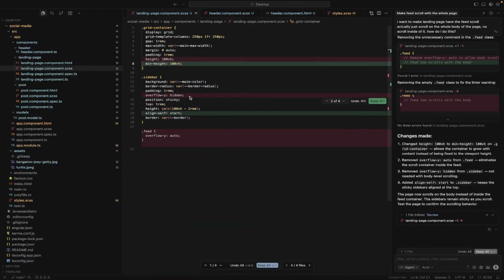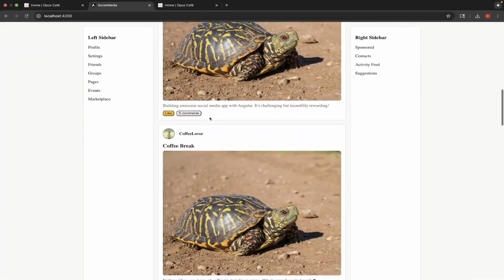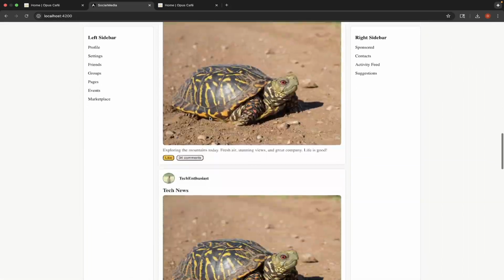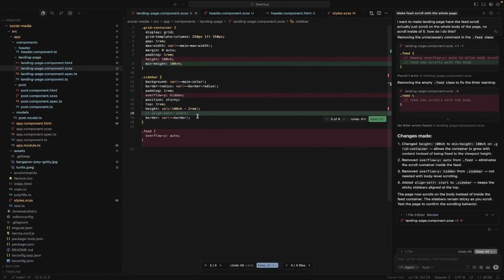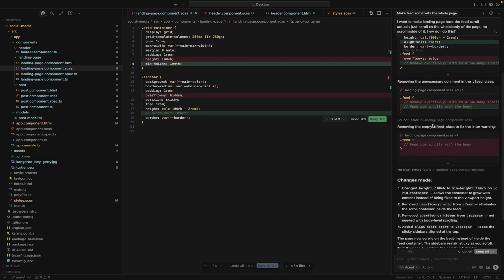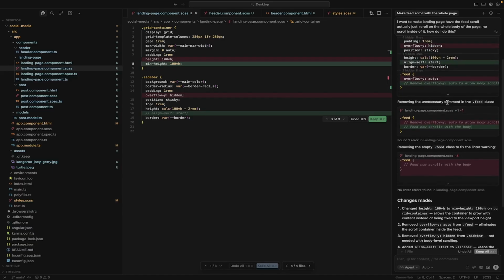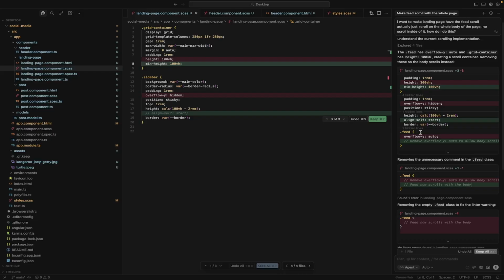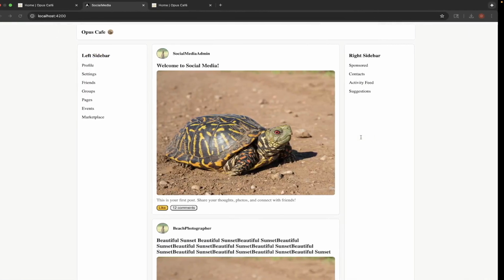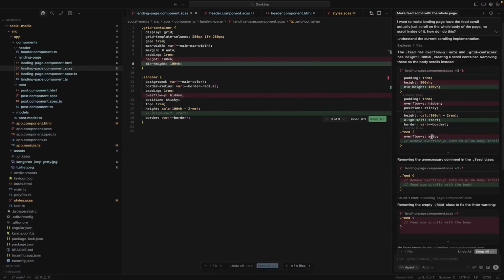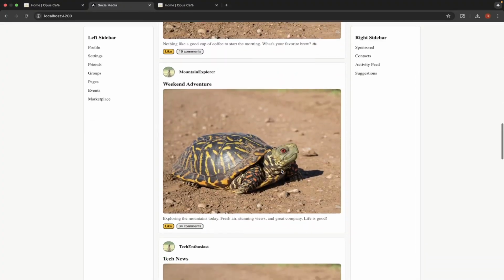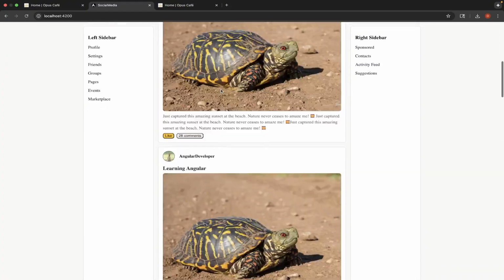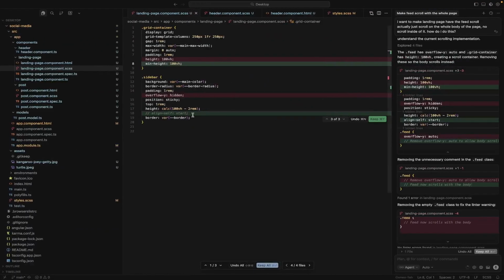Align self start. I wonder if you really need that. You don't. Right? You don't need that. And then it got rid of that. Okay, we'll keep that. So that was really easy. So all we had to do, remove the empty feed, remove the unnecessary comment, and remove this. So it was the overflow Y auto that was actually doing that. Okay? Perfect.